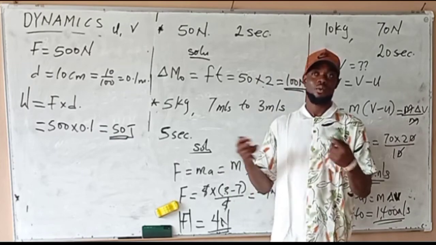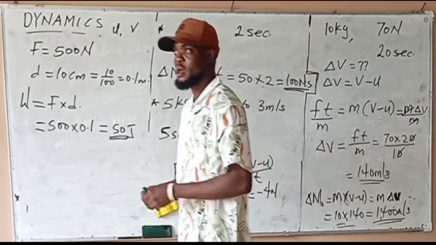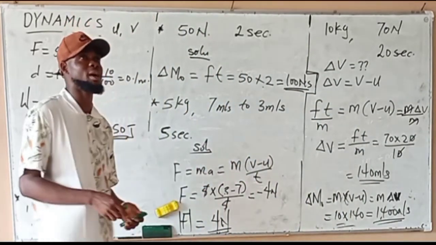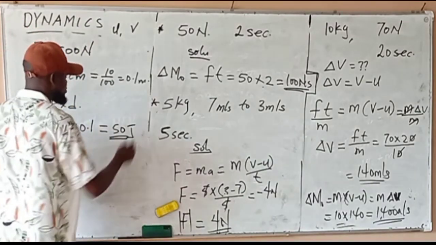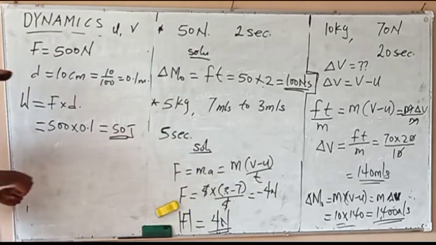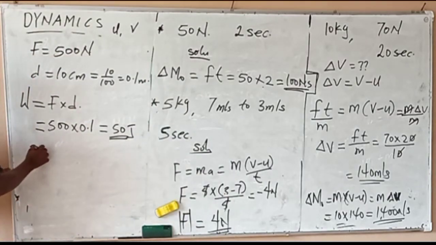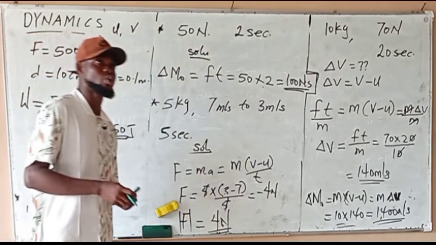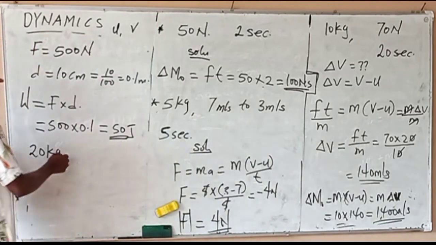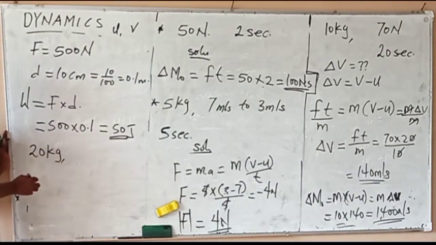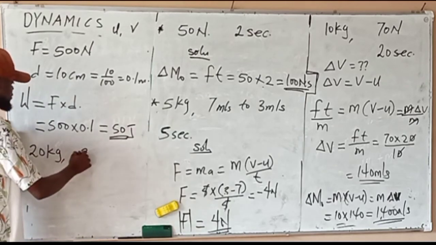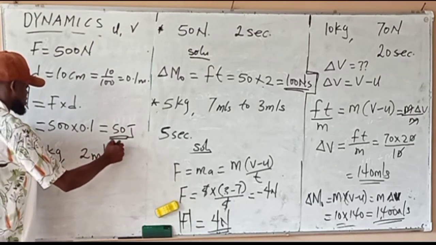So we have so many questions. Like, calculate the kinetic energy of the body of mass 20 kg moving with a velocity of 2 meters per second.